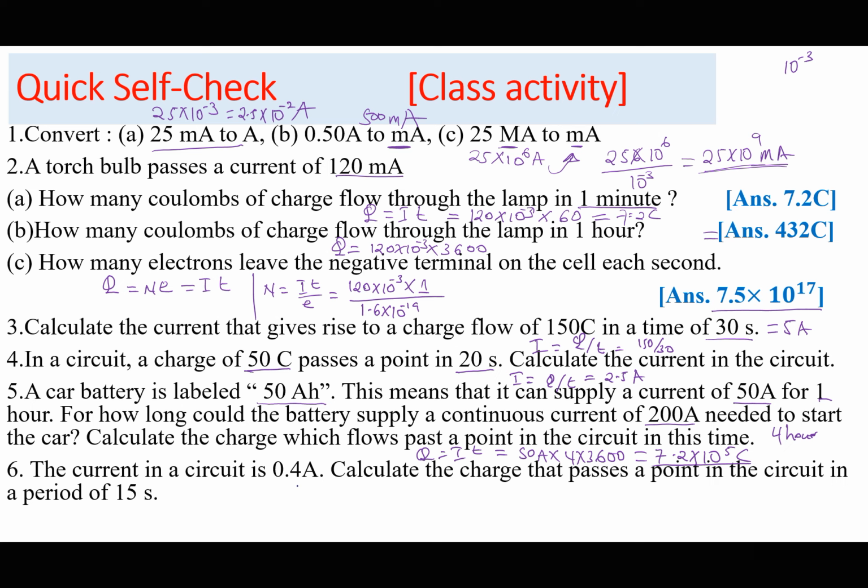The current in a circuit is 0.4. Calculate the charge that passes a point in the circuit in a period of 15 seconds. So charge is equal to IT, which is going to be 0.4 times 15. This must be 6 coulombs. Okay. So these are IGCSE questions apart from where you're supposed to find the number of electrons, but they are very easy.